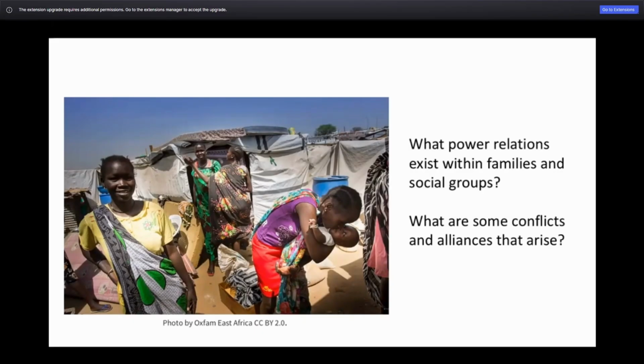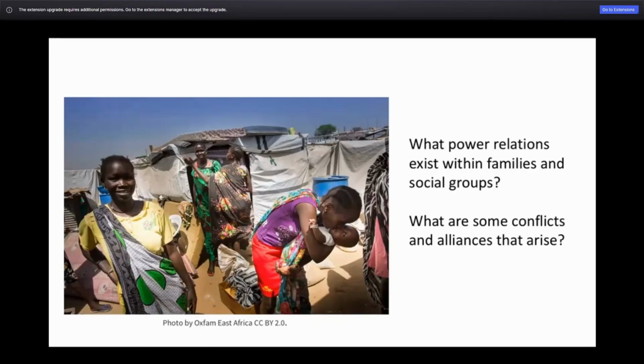And I think something that Kenny and Smiley do quite well in this chapter is give you a sense of all of these really complicated questions that can immediately arise when you start thinking about the social relations people are connected to and the kinship groups they are part of and the way in which people establish relations with one another. Some of the issues that might arise around kinship and the creation of kinship ties are those around power. For example, what power relations exist within families and within social groups? Are some individuals in more or less advantaged positions? How come, and how does it change over time? What are some conflicts and alliances that arise within and between groups such as families and communities or kinship groups?